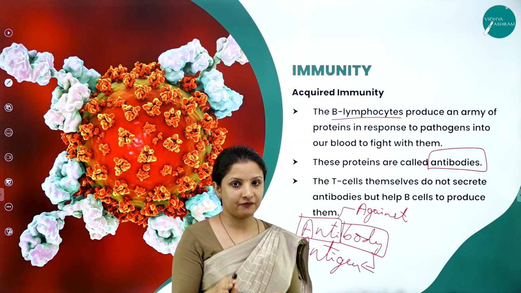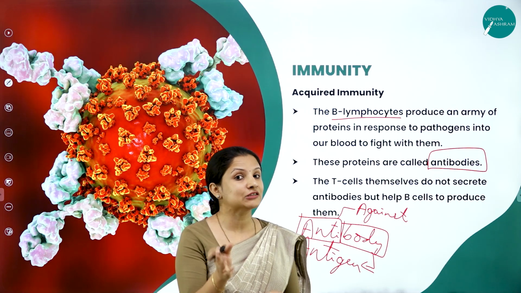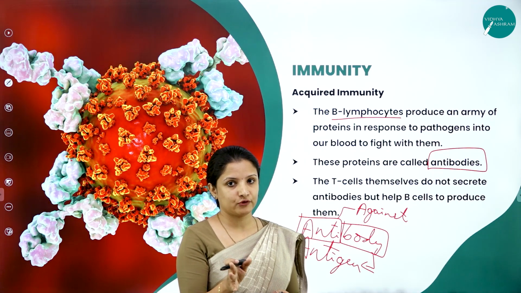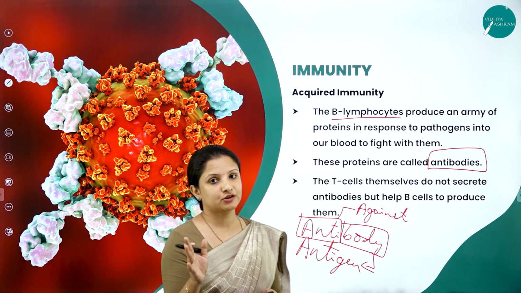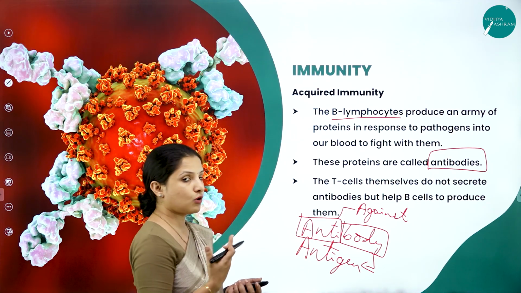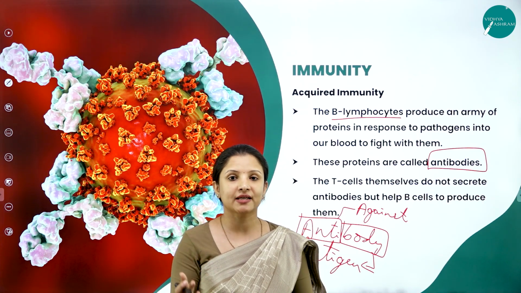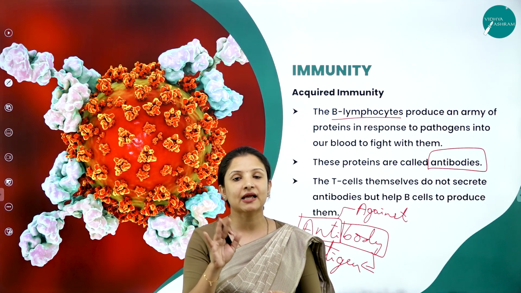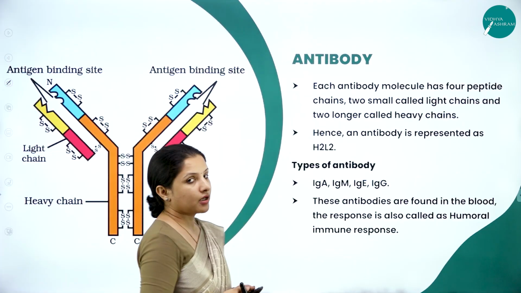It is the B lymphocytes. If the B lymphocytes need to produce active antibody, they need to take the help of T lymphocytes. So therefore, T lymphocytes help the B lymphocytes to produce the antibodies. Now, what are antibodies? Antibodies are nothing but proteins which are secreted by the B lymphocytes that act against a particular antigen.